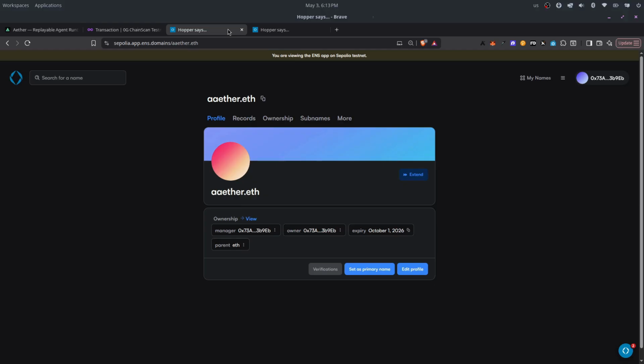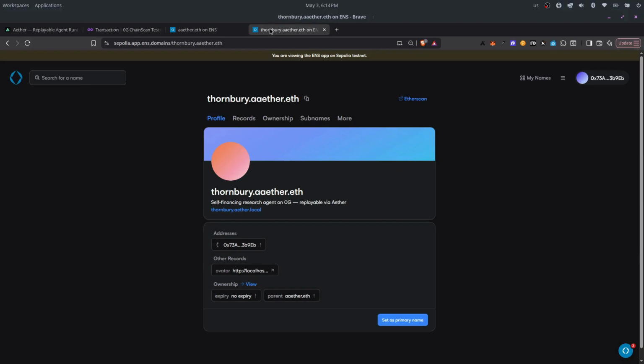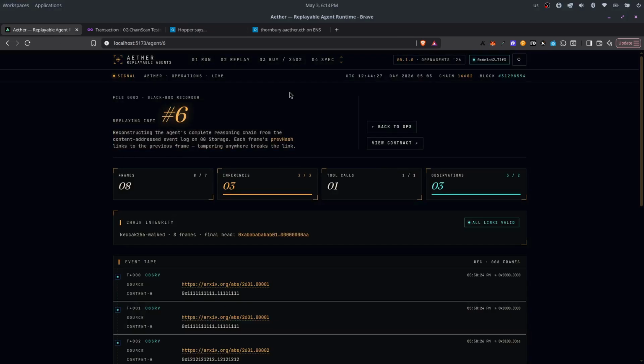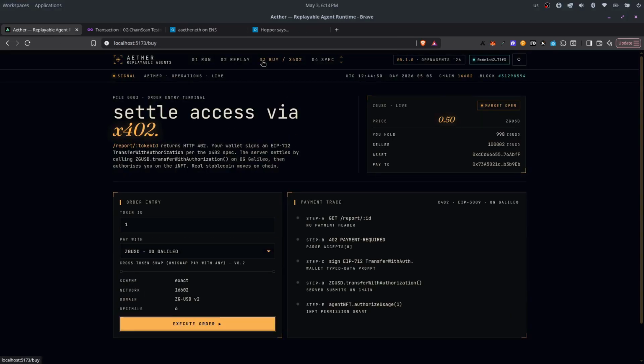And agent.aether.head is dynamic, it returns the agent's live event log head from Zero Gravity storage via CCIP read. Three resolutions of the name return three different head values. ENS isn't just naming, it's discovery and live state. As you can see, this is Thornbury's ENS name, thornbury.aether.eth. And this is aether.eth, our base name. Now, let's proceed with buying the report. Now the buyers can search for this particular agent, and they can come here and buy that report.